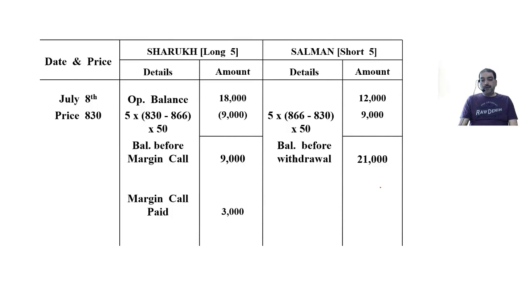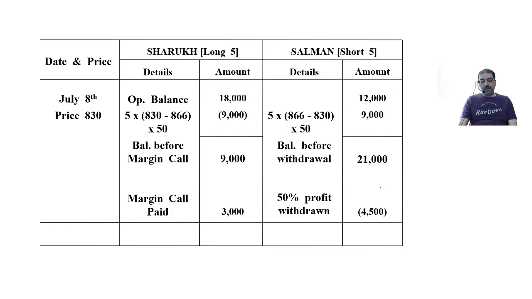What is the profit of Salman? 9,000, over and above the initial margin, 9,000. Out of 9,000 he can withdraw 50%. So 4,500. Closing balance 12,000 and 16,500.